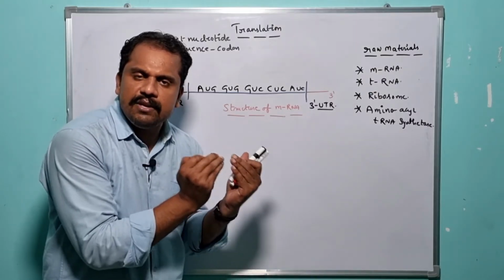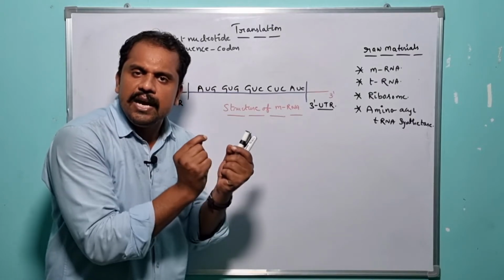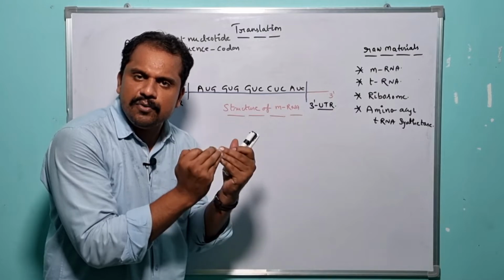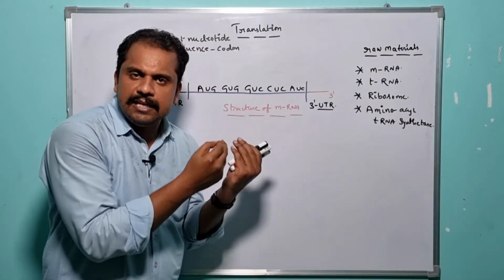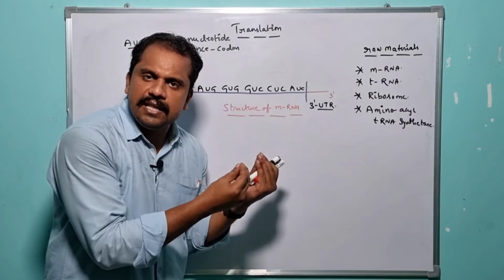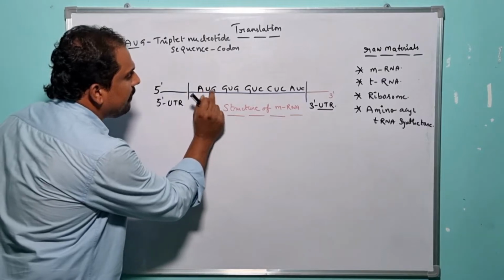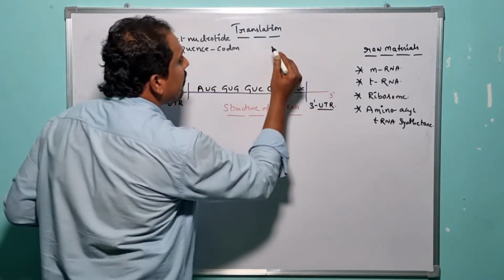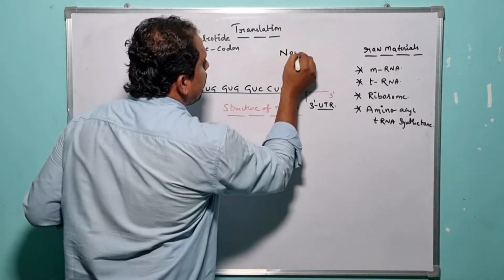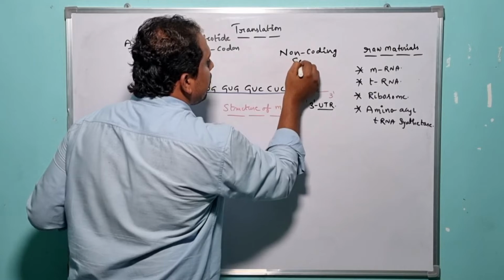But in the case of the eukaryotic mRNA, two successive sense codons get separated by specific non-coding sequences which are nothing but what? Introns. That means in the eukaryotic mRNA, in between two successive sense codons, there is an availability of non-coding sequences, which are nothing but introns.